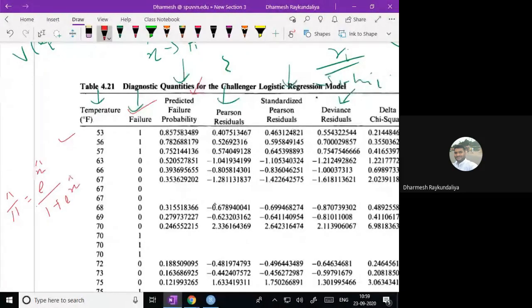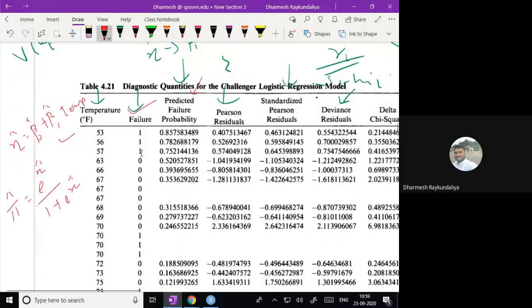And what is the eta cap? Eta cap is nothing but beta 0 cap plus beta 1 cap into temperature. So given a value of temperature, if you know the estimates of beta 0 and beta 1, you can obtain the eta cap, and based on this relation, you can obtain the predicted failure probability.